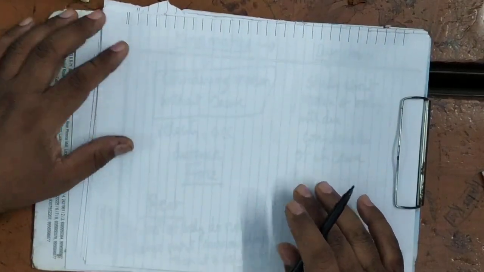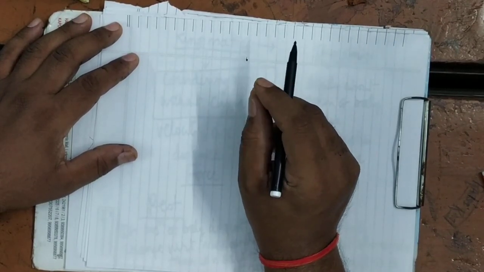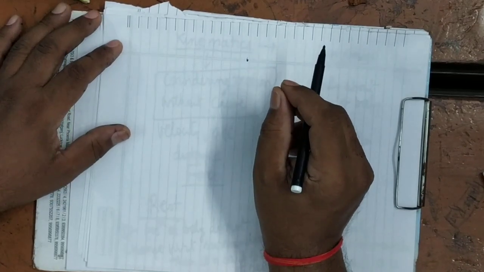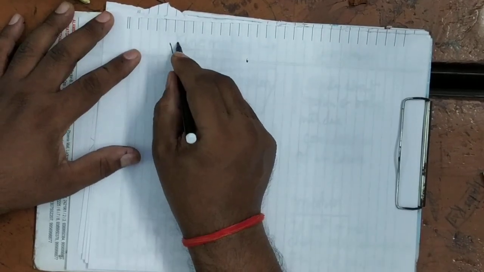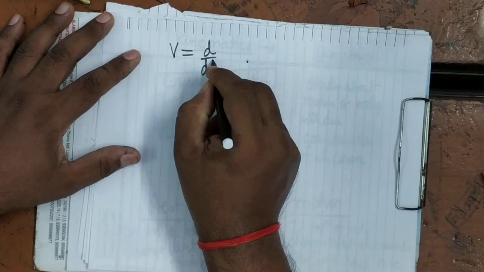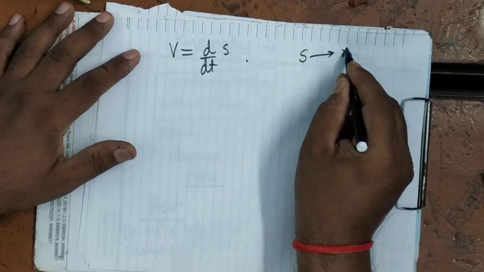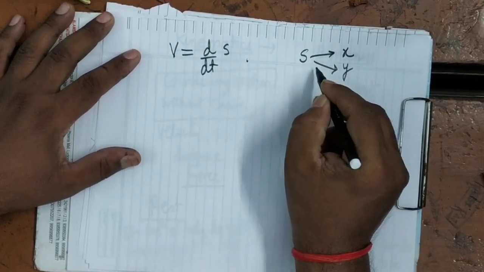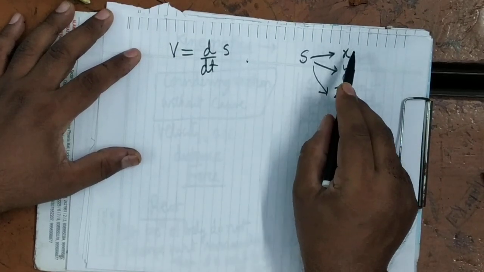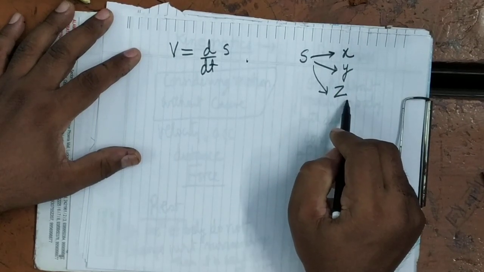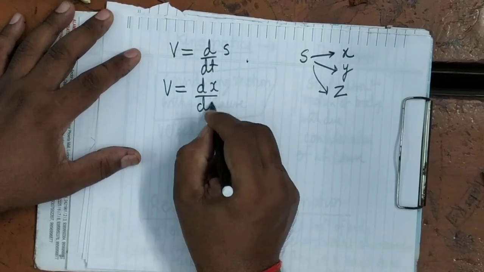In order to determine instantaneous speed at any timing, we will determine the distance covered over an infinitesimally small time interval at that timing. In the language of calculus, we write it as d by dt of s. Since in one dimensional motion, displacement can be along x direction, or y direction, or z direction, we also represent the symbol s by x, y, z. So we can also write it as dx upon dt, d by dt of x.